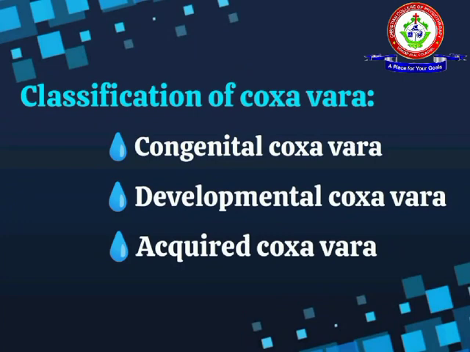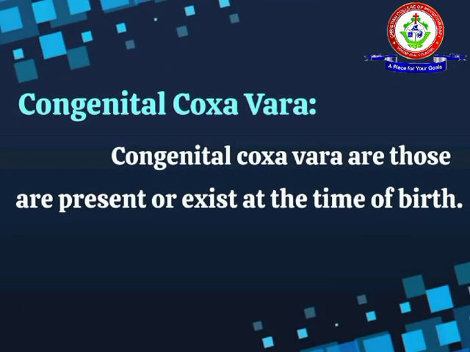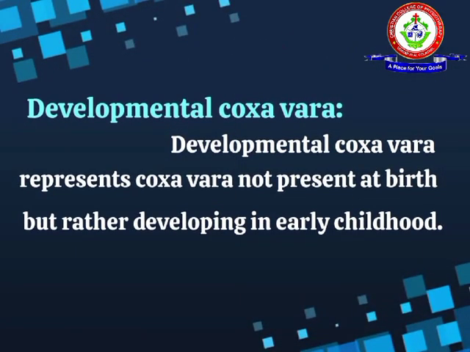Classification of coxa vara. We can classify coxa vara into three: congenital coxa vara, developmental coxa vara and acquired coxa vara. First, congenital coxa vara. Congenital coxa vara are those that are present or exist at the time of birth. Developmental coxa vara represents coxa vara that is not present at birth but rather develops in early childhood.